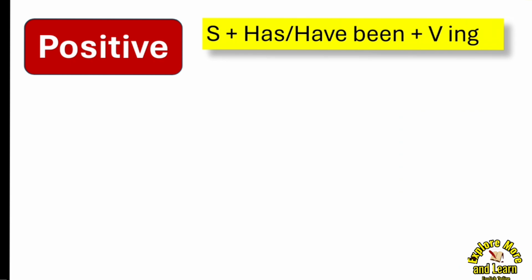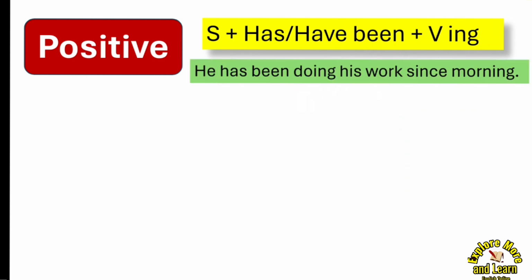Okay, so the sentence structure for all kinds of sentences. First of all, positive sentences. I have already given you the structure: subject, then has or have plus been, then verb in ing form. For example, he has been doing his work since morning. So we use has or have according to the subject. I have already told you. So he is there, so has, then been, then the verb, that is doing. So do in ing form, doing his work since morning.